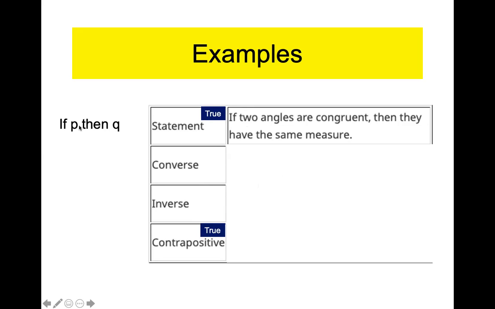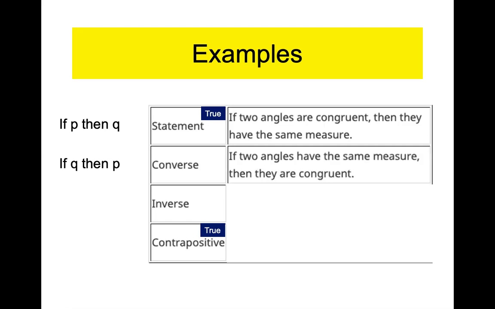So let's create them. Converse, we flip-flop the P and the Q. So if two angles have the same measure, then they are congruent. Well, that's true. So here's an example of where a converse is true. And remember, converses can be true or false. Inverses can be true or false. Contrapositives are always true if the initial conditional is true.